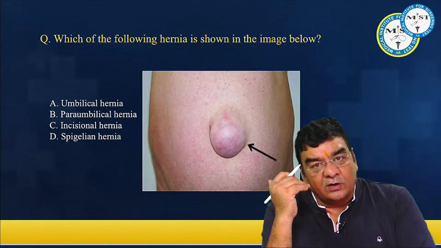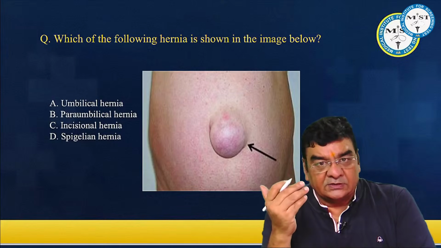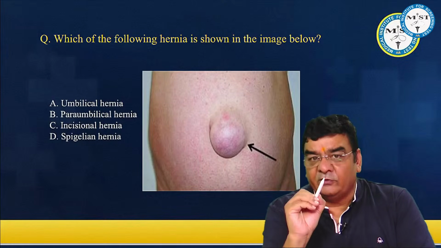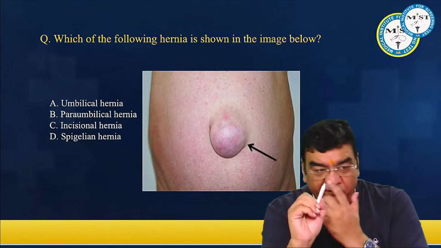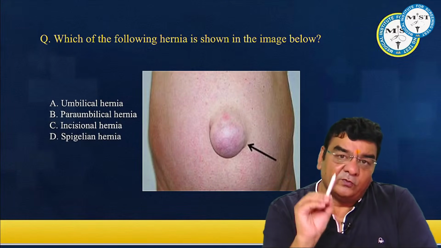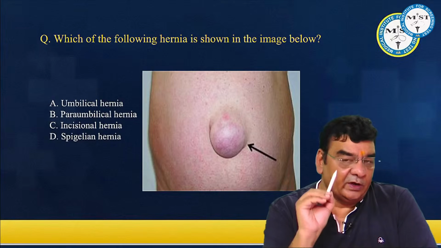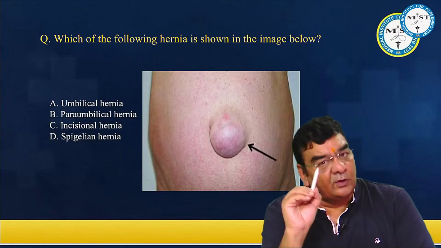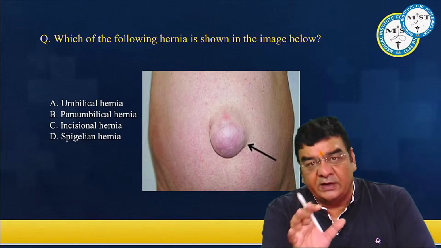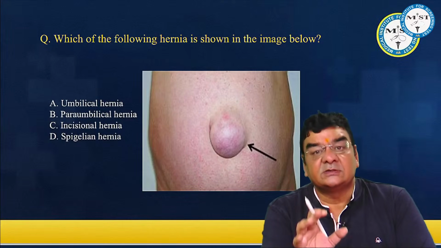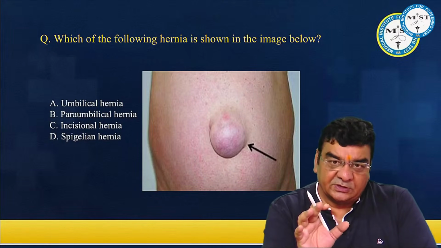So what we need to understand, all of us, because you have attended the exam, you have seen the image with your eyes, and whatever you have seen with your eyes, you would have been the best judge. So it can be an image of umbilical or paraumbilical hernia. Even the best of the best surgeons, many a times, even in clinical practice, are not able to distinguish.